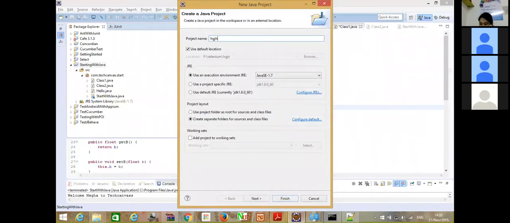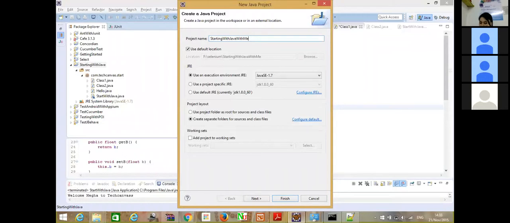It will not show you any error, but as a standard practice, you should always name your Java project starting with a capital letter. You can name it anything; this is just an example.